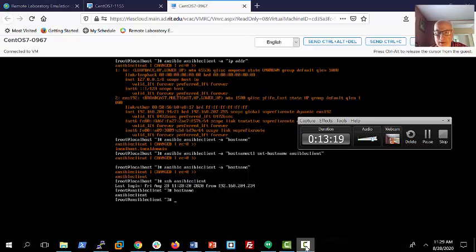Then you need to edit the /etc/ansible/hosts file to create an inventory file that Ansible will then use to connect to that remote machine, and then you have to set up your SSH keys. Don't forget your SSH keys, and that will allow you to run your Ansible ping.